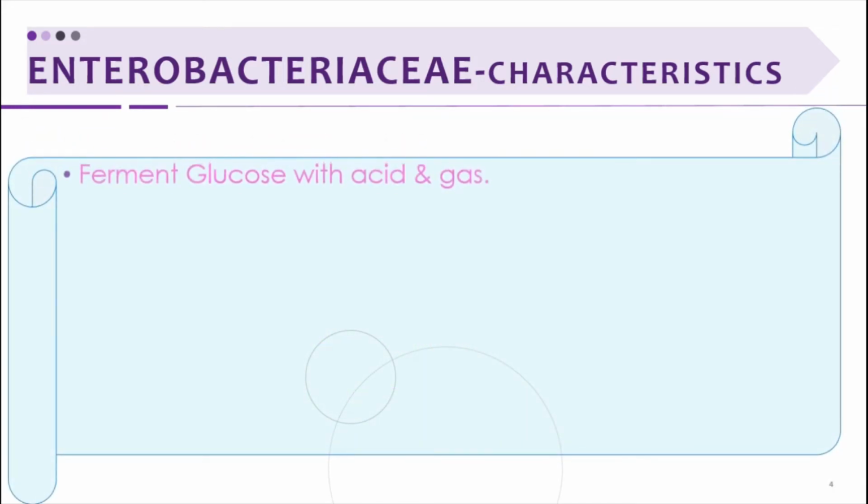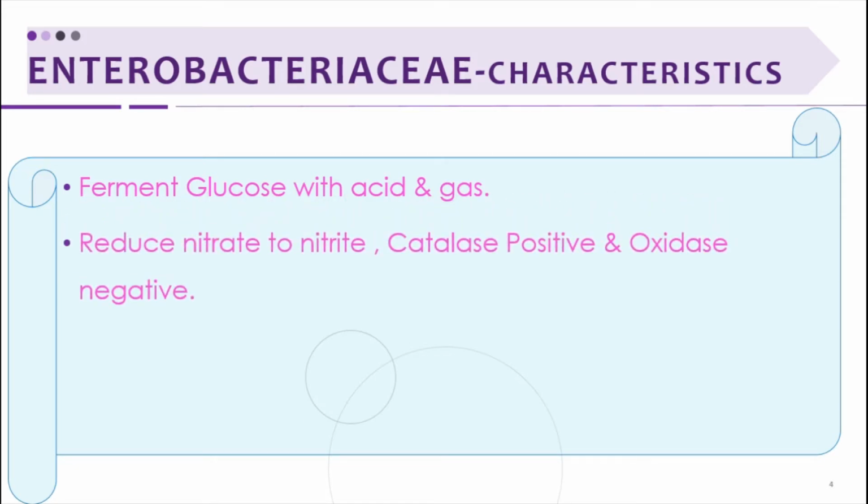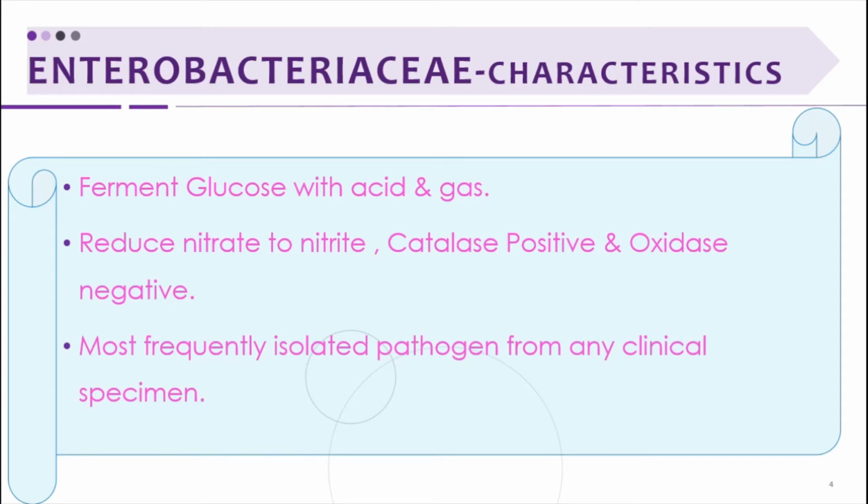Another one, they are able to ferment glucose with the production of acid as well as gas. This is a characteristic feature of the family. They are able to reduce nitrate to nitrite. They are catalase positive and oxidase negative. These biochemical reactions are also characteristic features. They are most frequently isolated pathogens from any clinical specimen.